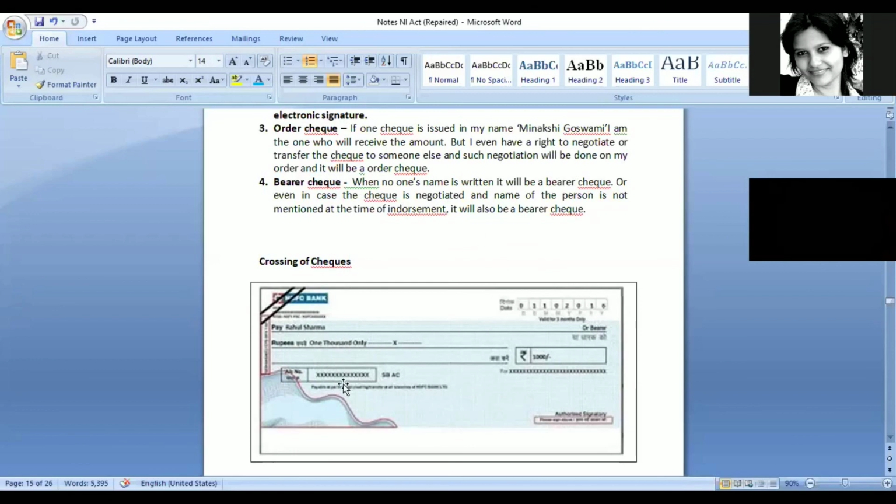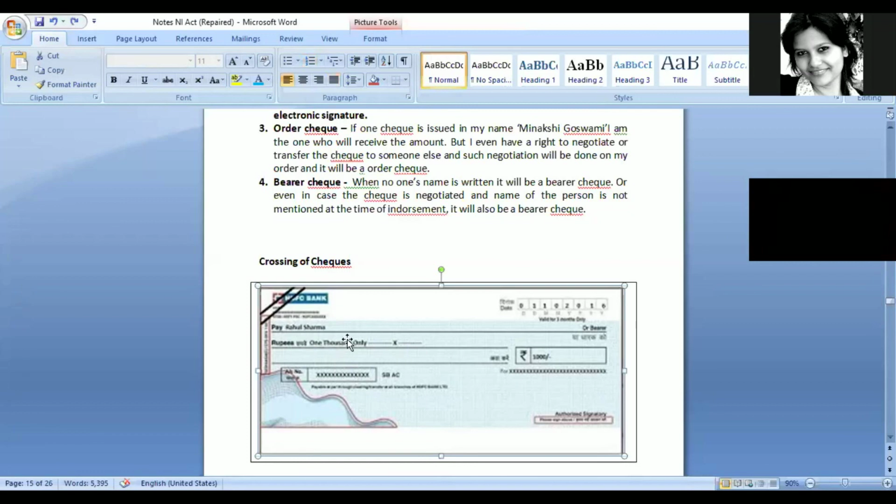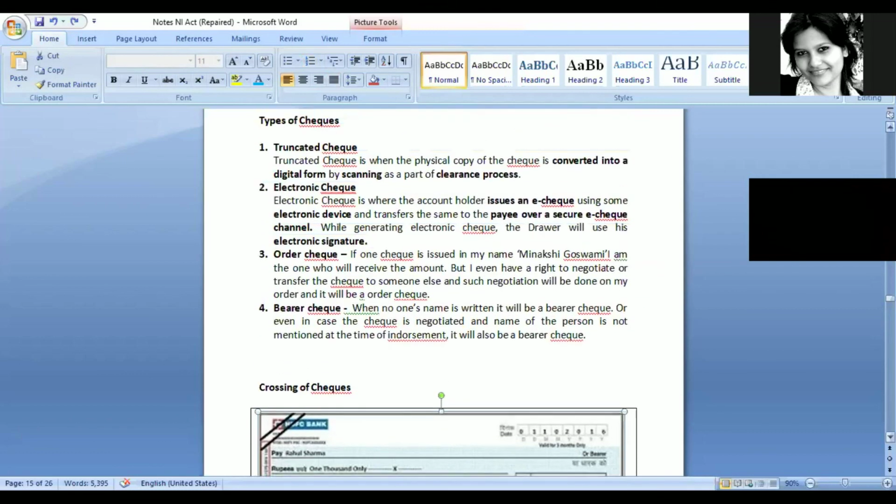What he has done is that on the backside of this particular check, he has just put his signature. He has not mentioned the name of any other person. So in that particular case also, we can say that it is a bearer check. Why? Because the person has not mentioned anyone's name to whom he wants to transfer it. So these are the 4 different types of checks that we see.